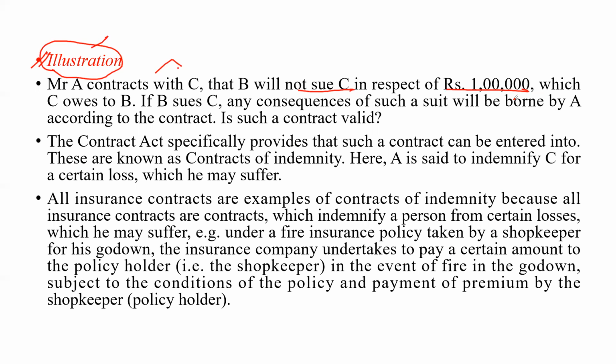C has taken an amount from B, and A contracts with C that B will not take any legal action with respect to C in respect of rupees 1 lakh, which C took from B. And if B sues C, any consequences of such a suit will be borne by A, according to the contract. So if anything happens, it will be borne by A, that is, A will pay the expenses.